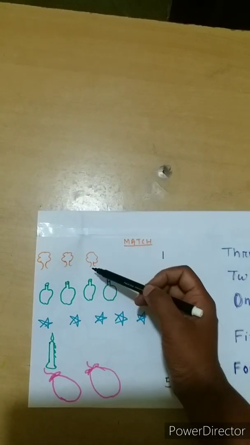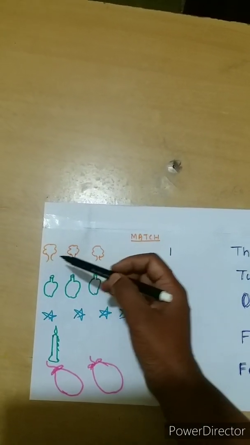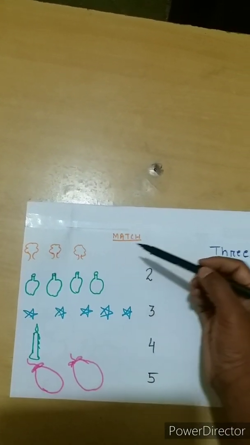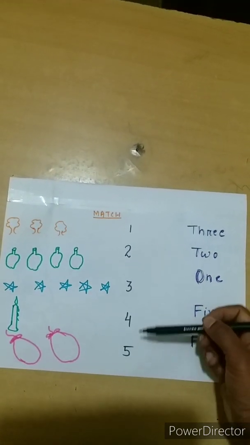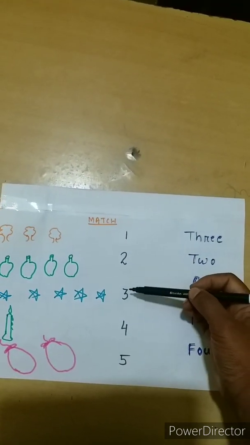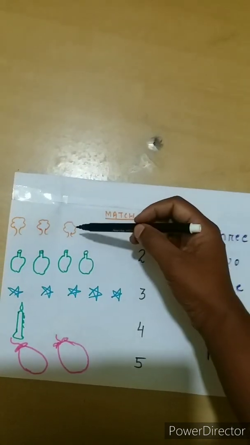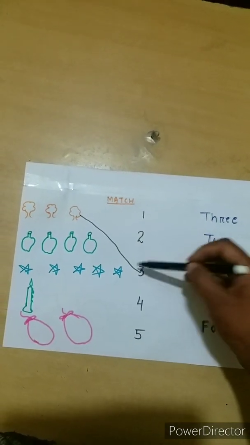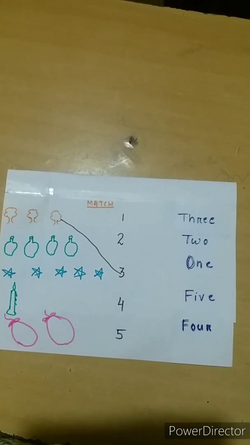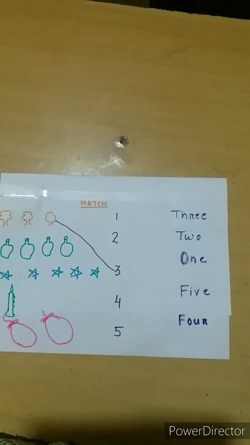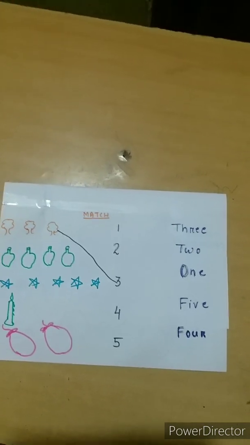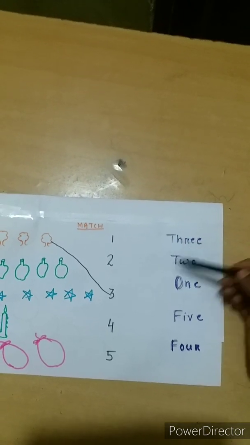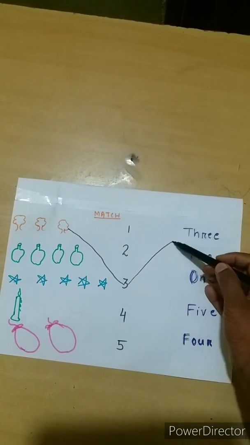What is this picture? Yes, these are trees. How many trees? 1, 2, 3. Now can you tell me children, where is the number 3? Yes, this is 3. So we have to draw a line here. Then what is the number's name? What is the spelling of 3? T-H-R-E-E, 3. Then again we have to draw a line.